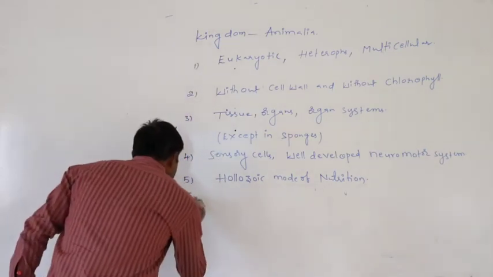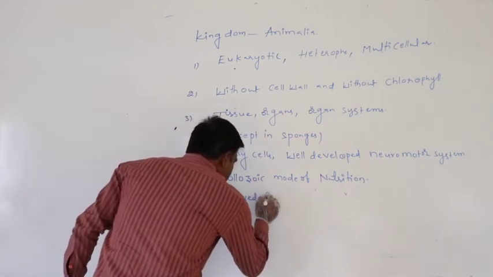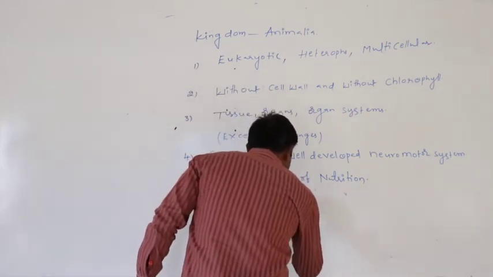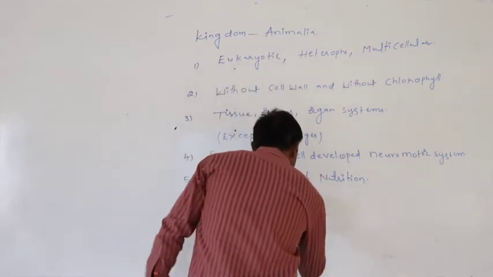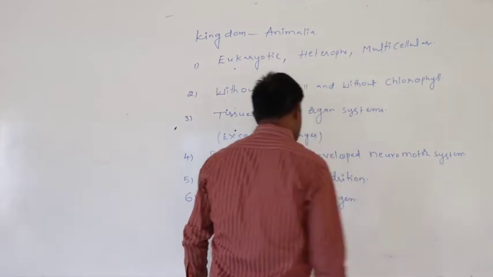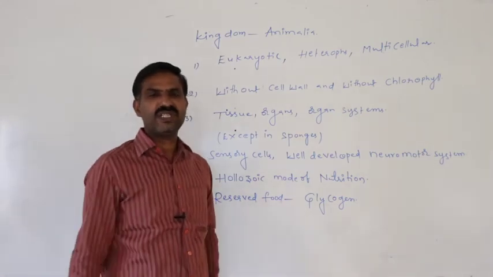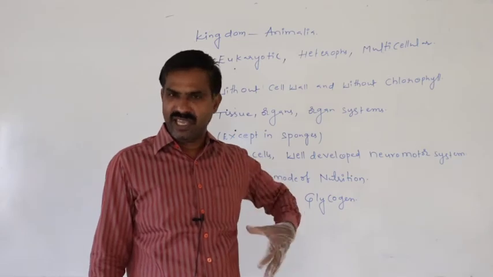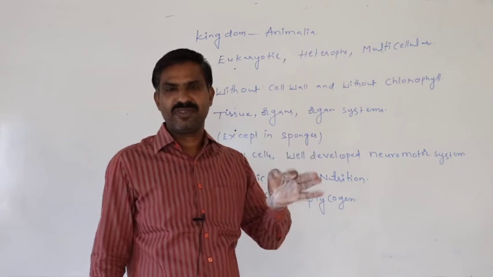Next, reserved food. Reserved food is glycogen. After digestion, the digested food at first reaches the liver from the digestive system, where it gets partitioned.